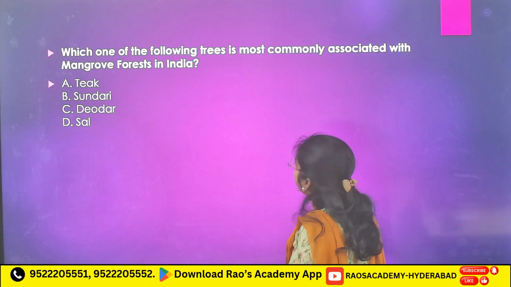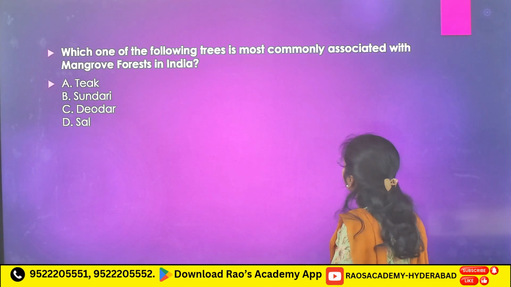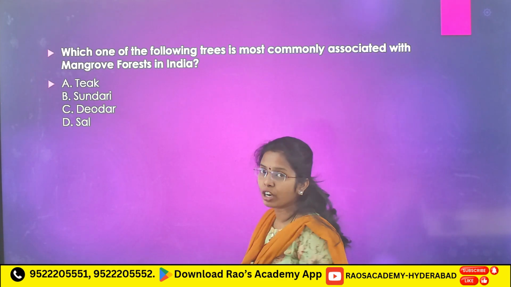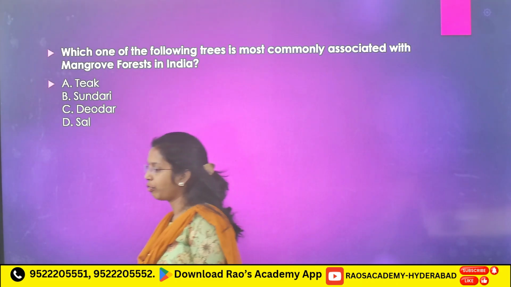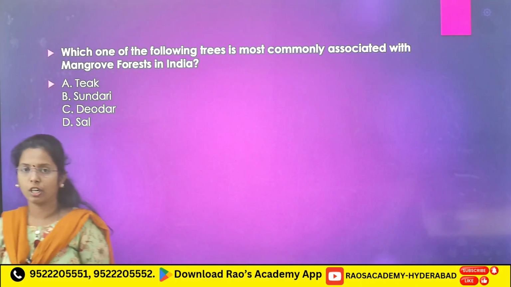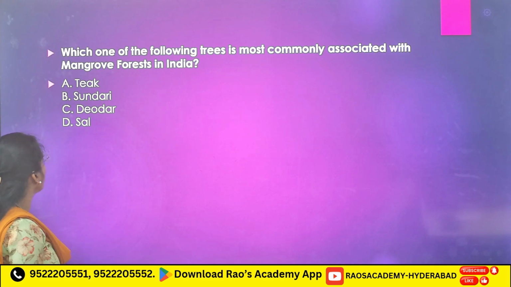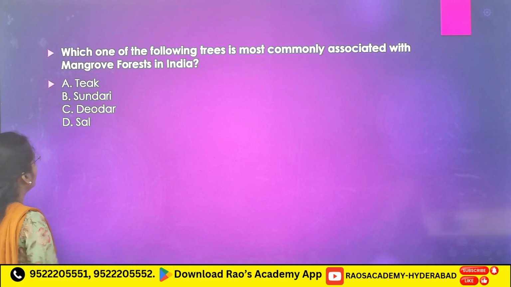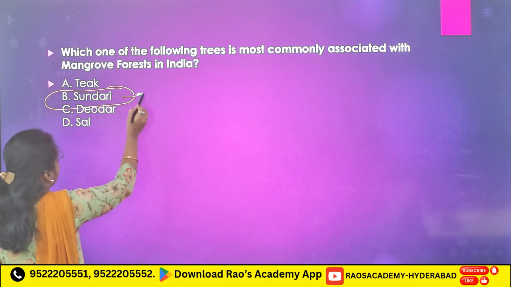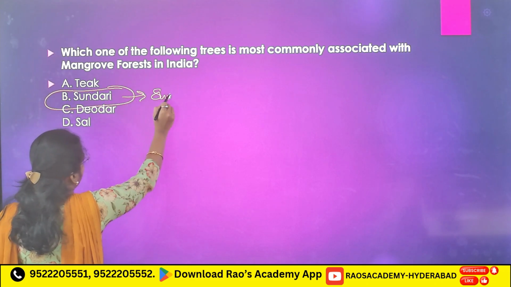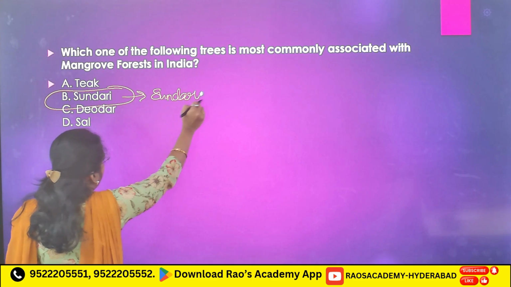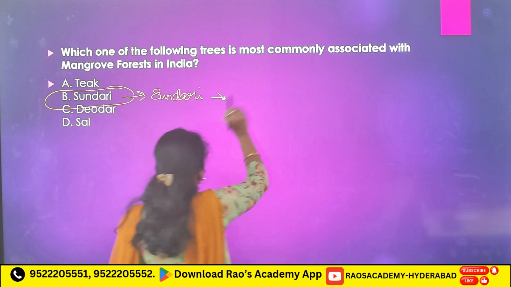Now, which one of the following trees is most commonly associated with mangrove forest in India? They are asking about mangrove forest. Mangrove forest comes under littoral and swamps. Important: Teak, Sundari, Deodar and Sal. Here this Sundari, from Sundarban Delta. This is a previous year question.